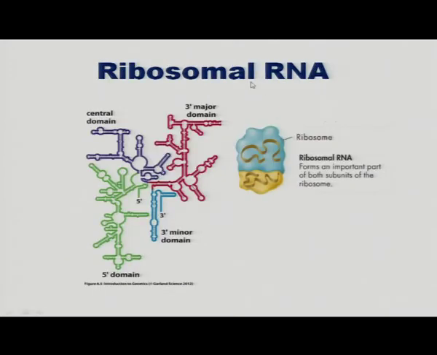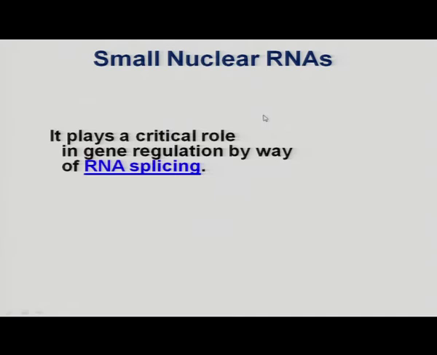Next to that, ribosomal RNA. Ribosomal RNA has a secondary structure. It is not a linear structure. They have various loops, various hairpin structures, and these are base pairings because of the complementary sequences. The function of ribosomal RNA is to synthesize ribosomes, and these ribosomes help in protein synthesis. There are some other RNAs also. The first one is small nuclear RNA which helps in RNA splicing.